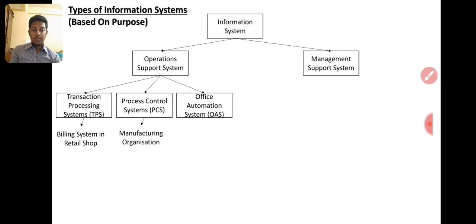KWS, knowledge work systems, help knowledge workers create new knowledge and expertise. Example, computer aided design. Through the computer we design this cake. Computer aided design means we are designing with the computer. In previous days we designed by hand. In computer design, it's like this.